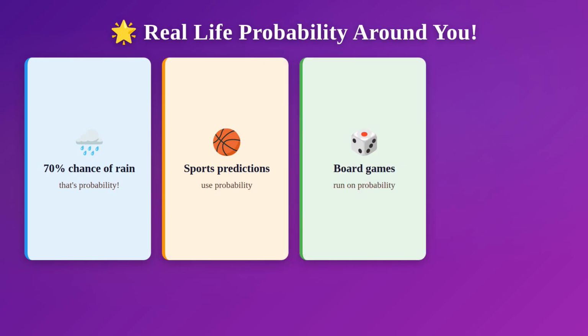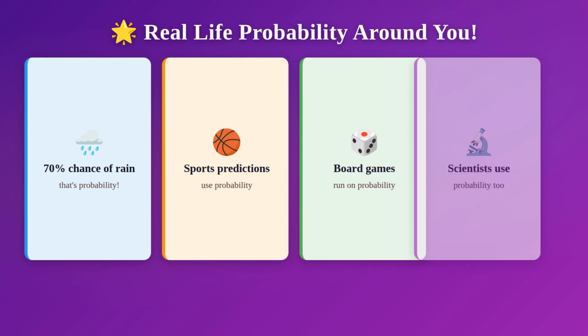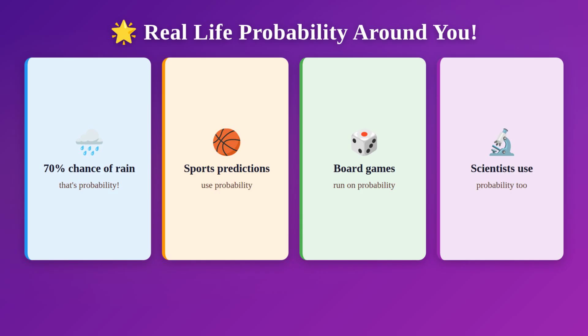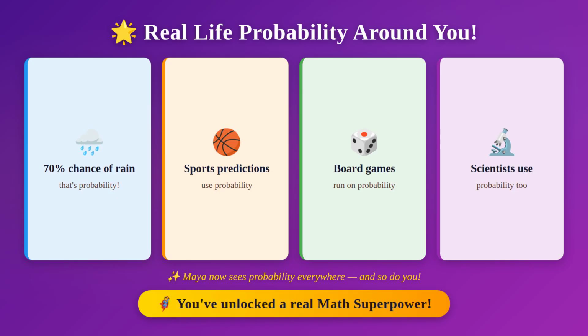Here's the awesome part. Probability is everywhere in your life. When the weather app says there's a 70% chance of rain, that's probability. When a sports announcer says a team is likely to win, that's probability. When you play a card game or roll dice, you're using probability. Even scientists use probability to predict results in experiments.